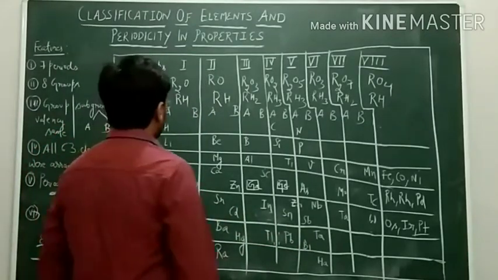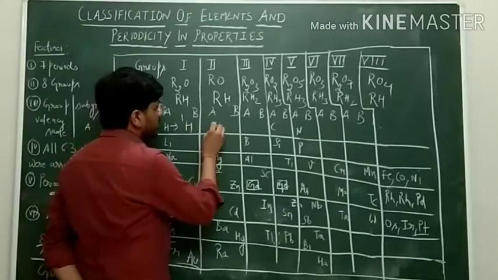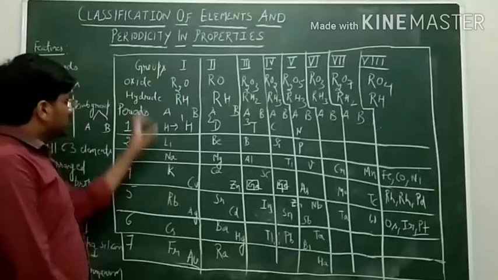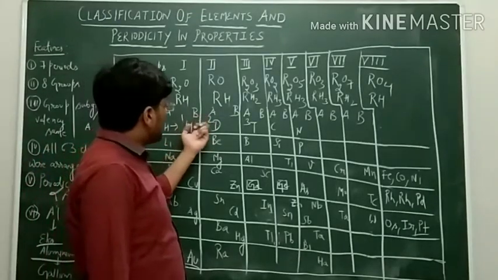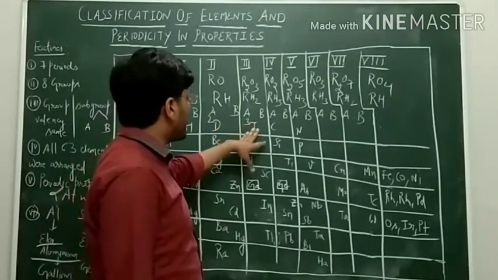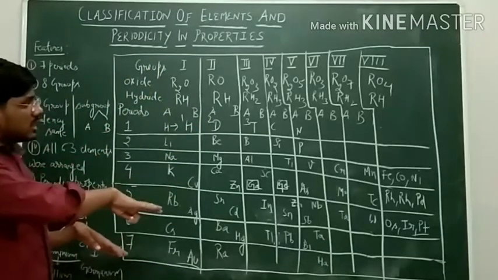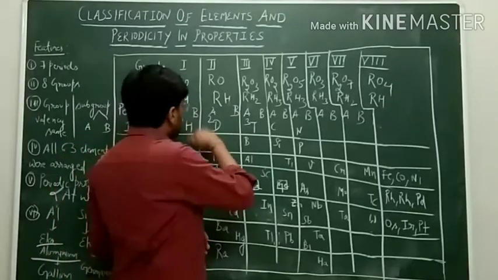Like hydrogen, it has 3 isotopes: protium, deuterium and tritium. According to Mendeleev, these isotopes are elements having different atomic mass. So he has arranged these elements in the order of increasing atomic weight.